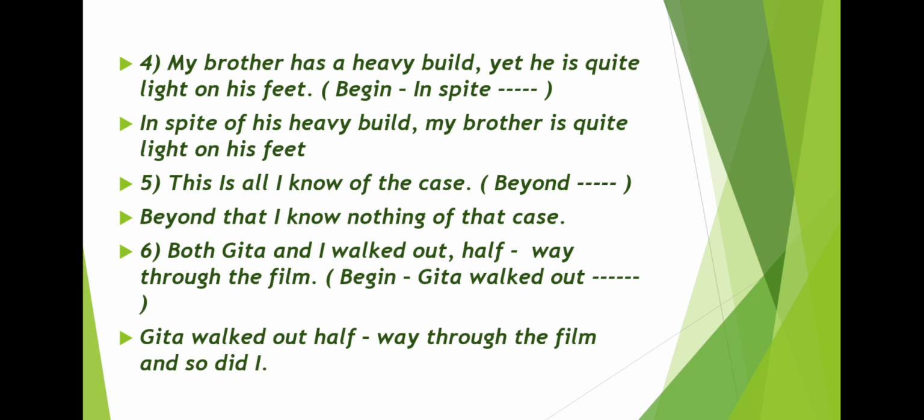Next, both Geeta and I walked halfway through the film. Means both Geeta and I, we both did not watch the film. Okay. So Geeta worked out. You have to begin it in this way. Geeta worked out halfway through the film. Okay. Geeta worked out halfway through the film and so did I. Okay. Because even I went away, no. So, you have to write the sentence in this way. Geeta worked out halfway through the film and so did I.